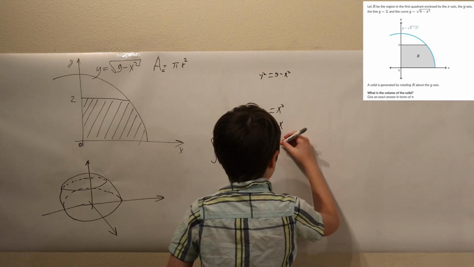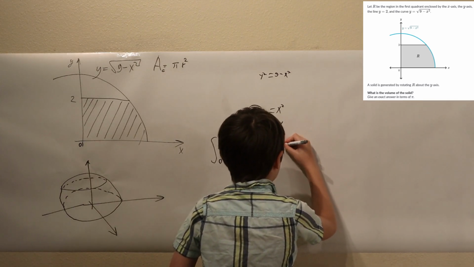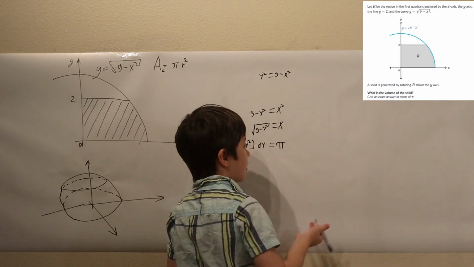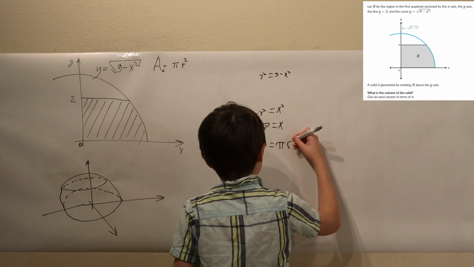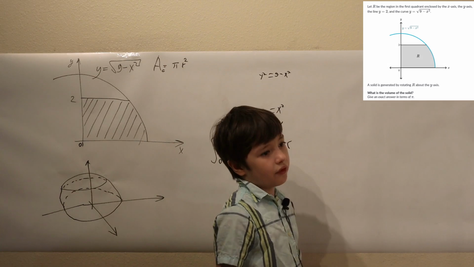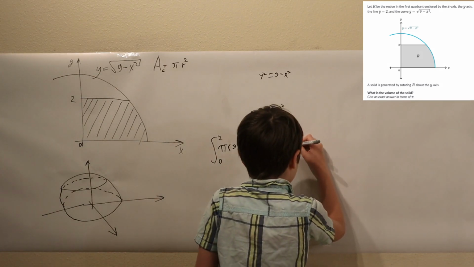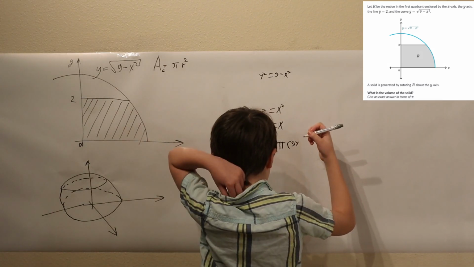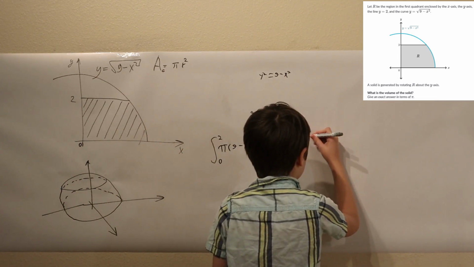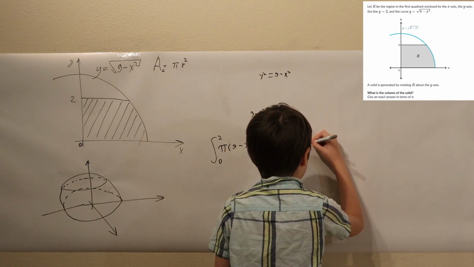Well, we're gonna take the pi out, because we don't want the pi to make it harder to calculate. And then the inside, 9 minus y squared, the antiderivative of 9 is 9y, and the antiderivative of y squared is y to the third over 3.